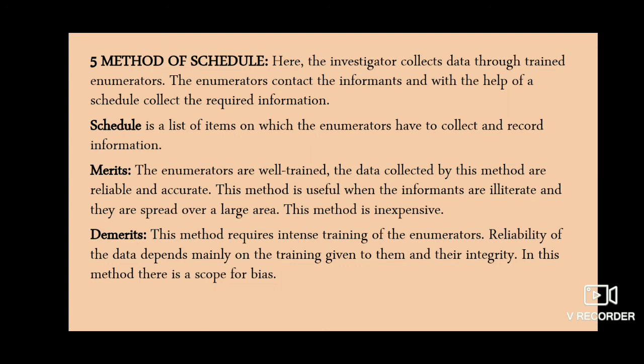This method is useful when the informants are illiterate and spread over a large area. This method is inexpensive. The demerits are: this method requires intense training of the enumerators. Reliability of the data depends mainly on the training given to the enumerators and their integrity. In this method there is a scope for bias.